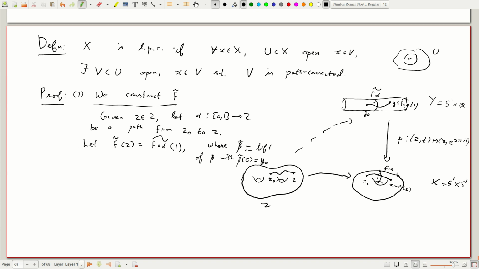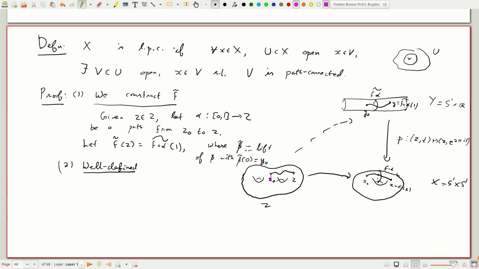Okay, so here we have this thing here. Fine, this is all very well, but this is still a very elegant idea that we know we can lift paths, and hence we got a map which sent a point here up there. Namely, I took a path, pushed it forward and lifted it with the correct starting point, and the end point is this. But our choice depended strongly on the path. So here's the key point: well defined. By the way, in the first step we used only the set topology hypothesis. We used the fact that these are path connected and that P is a covering, but nothing about the fundamental groups.